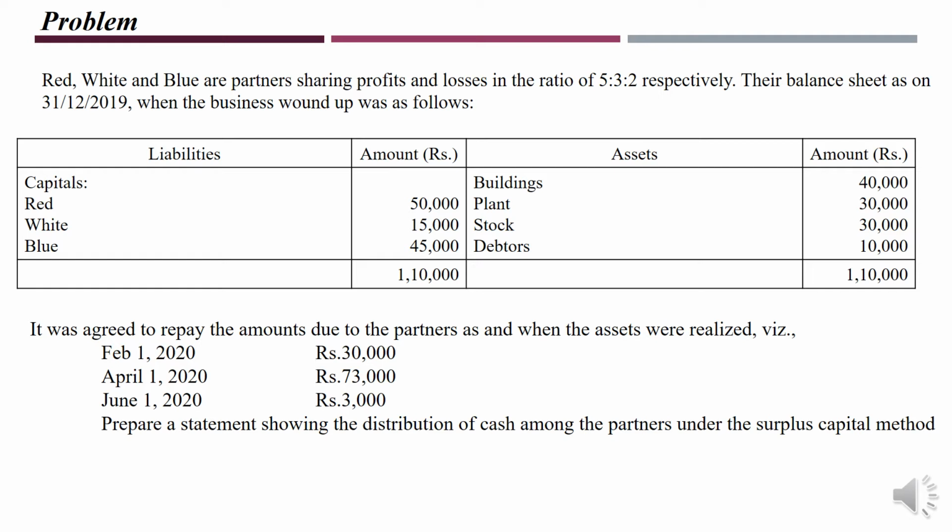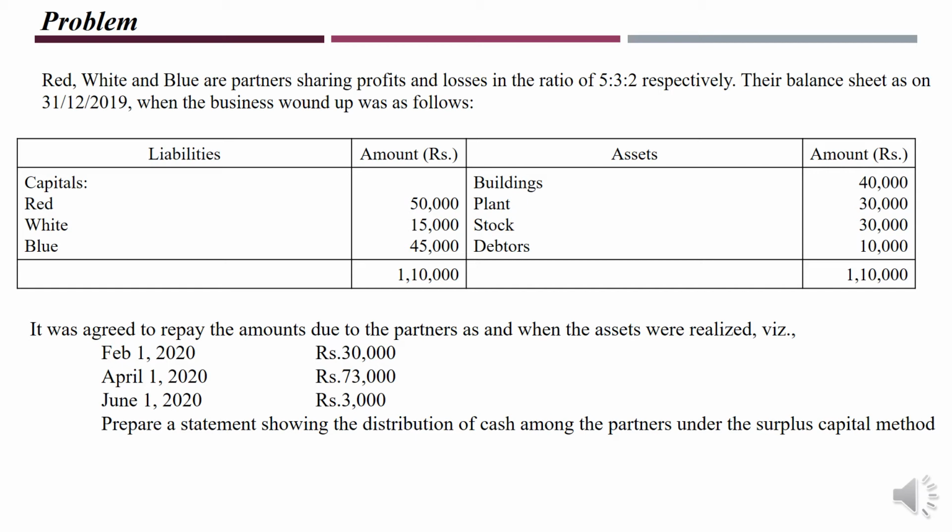Then 45,000 divided by 2, so we will get 22,500. Okay, now look at here, among this capital per unit of profit, see, look at here, this is how much? 10,000. Here it is 5,000, and here it is 22,500. Okay, so among these three, where the capital per unit of profit is less,